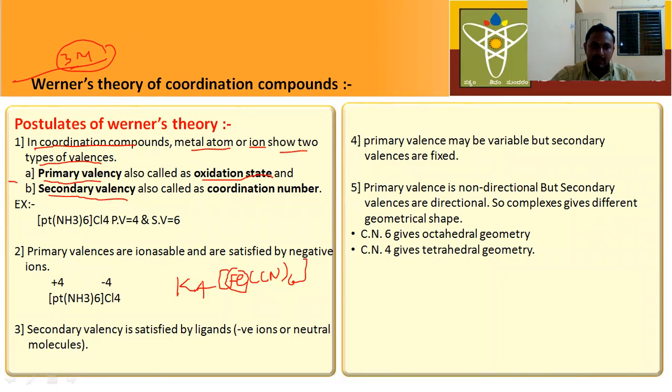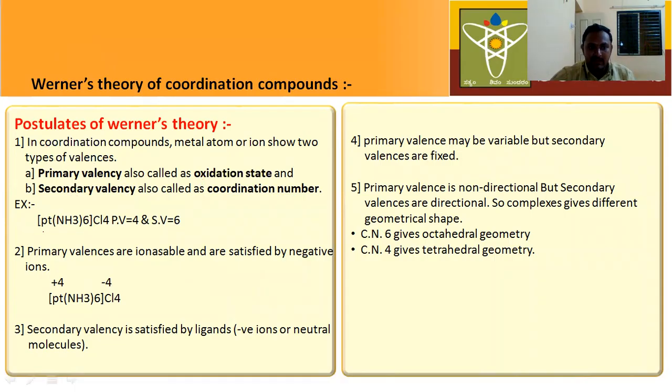Now let us consider one example here. In this coordination complex, tell me what is the primary valency and what is the secondary valency. Secondary valency is also called the coordination number. So in this, what is the coordination number? 6.